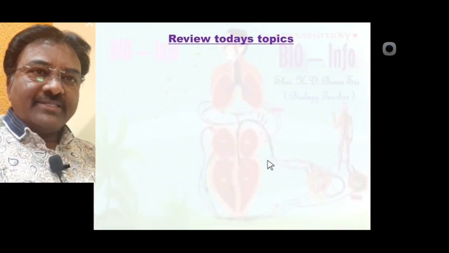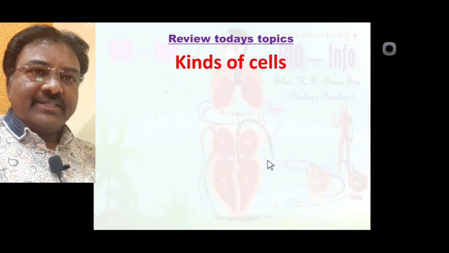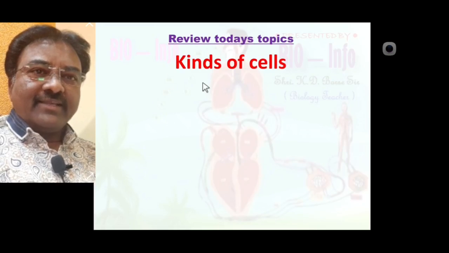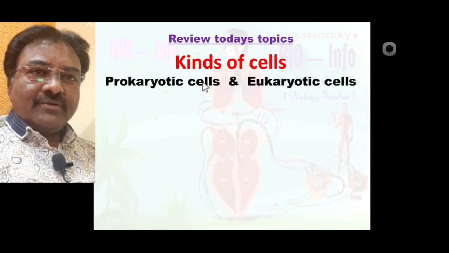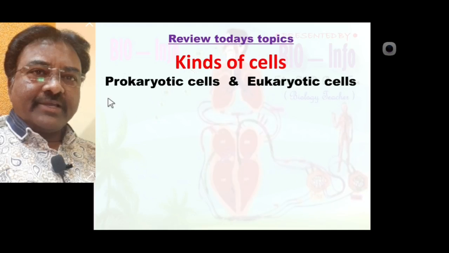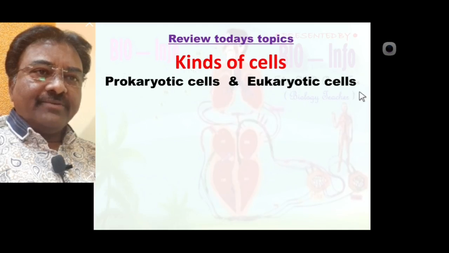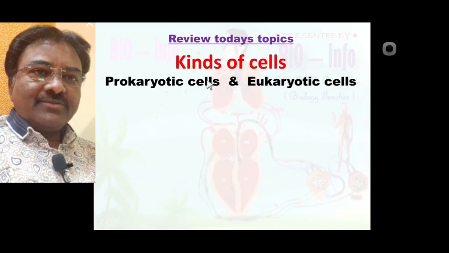A review of today's topic. Today's lecture covered kinds of cells. All living organisms are grouped under two categories, prokaryote and eukaryote. Prokaryotes are made of prokaryotic cells, and eukaryotes are made of eukaryotic cells, so cells are also of two types.